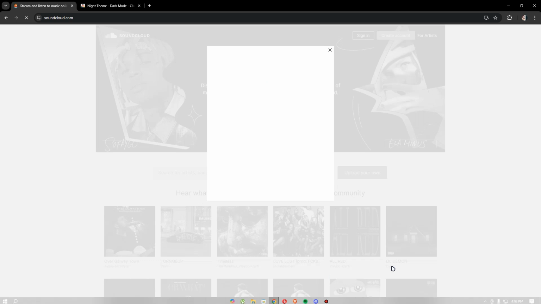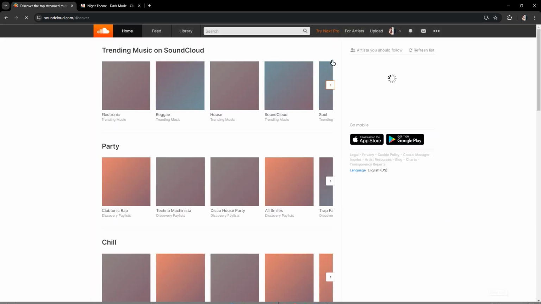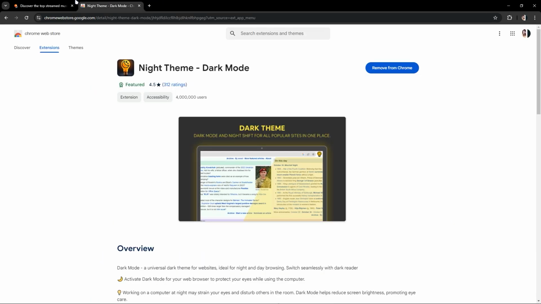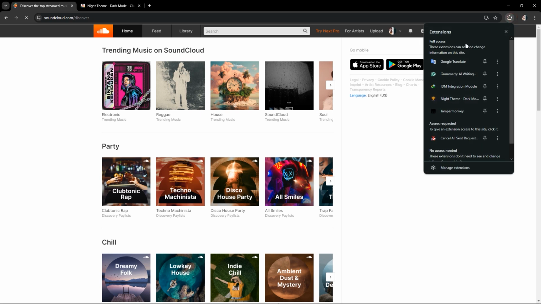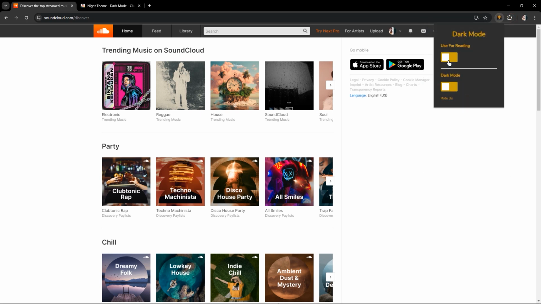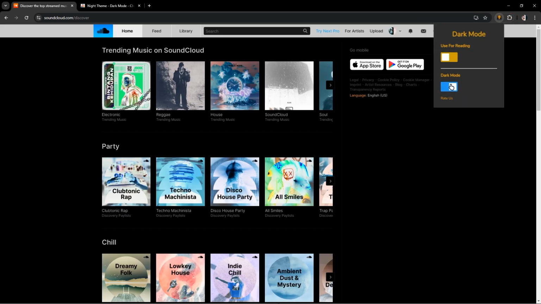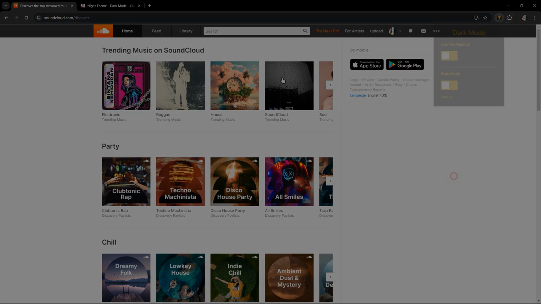And then, as you can see, if I turn on Night Theme Dark Mode, you're good. If you use that, you can also use it for reading and dark mode. And that's it.